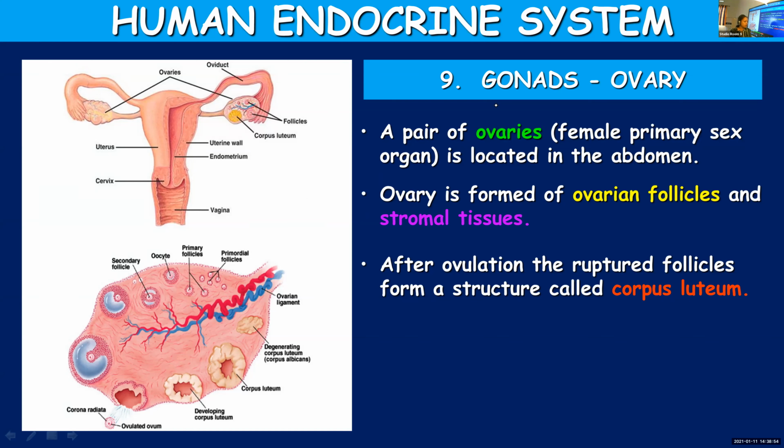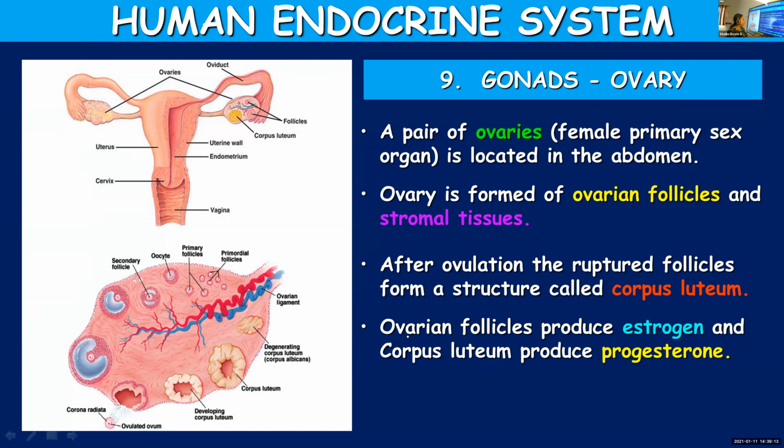Once ovulation completes, the Graafian follicle ruptures and the ovum is released, and the remnants of the Graafian follicle will transform into a yellow colored endocrine mass. You call it corpus luteum.